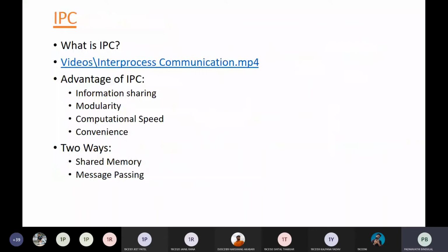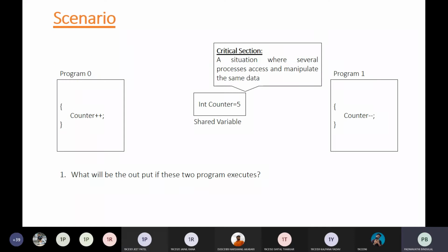Remember, we have started discussing inter-process communication, why it is needed, what its advantages are, and how you can perform it. The basics we have seen, right? And we have also seen that when inter-process communication takes place, a lot of resources, either hardware or software resources, are shared by various processes.